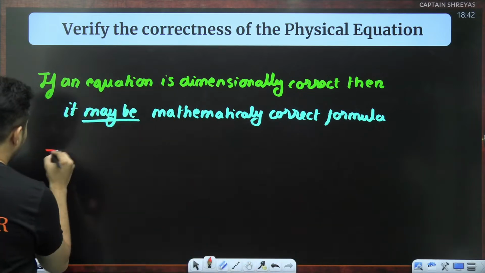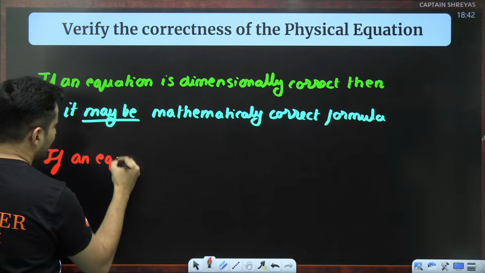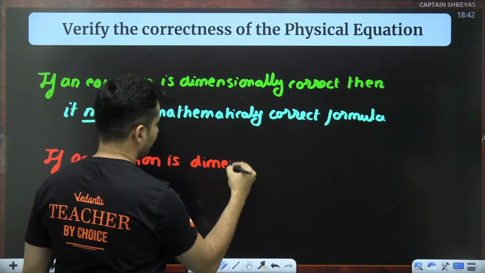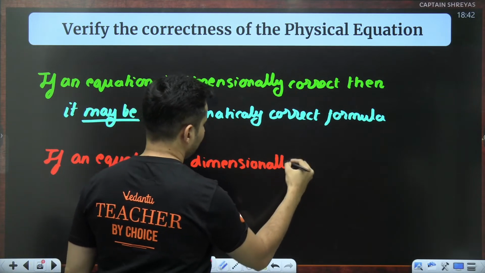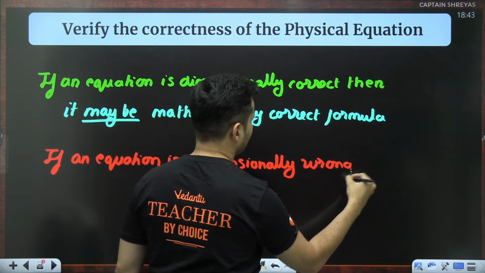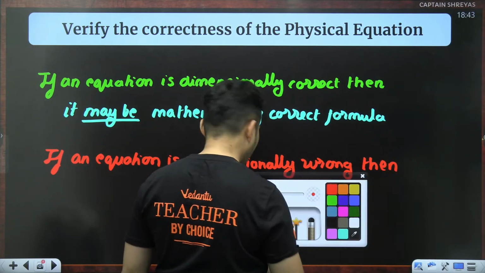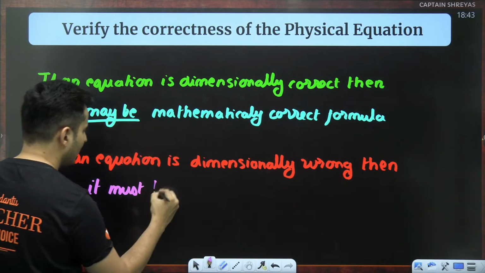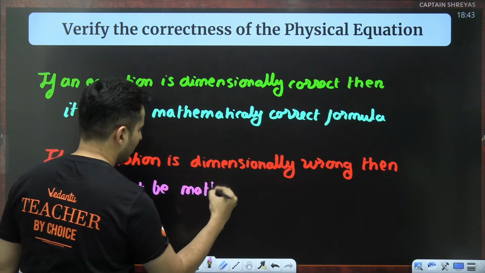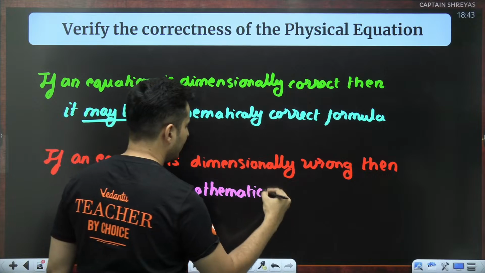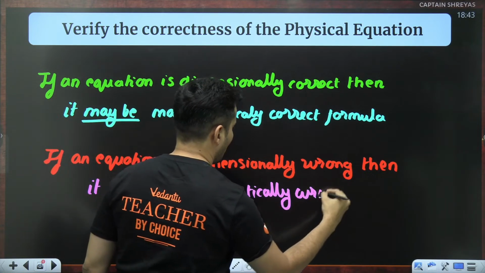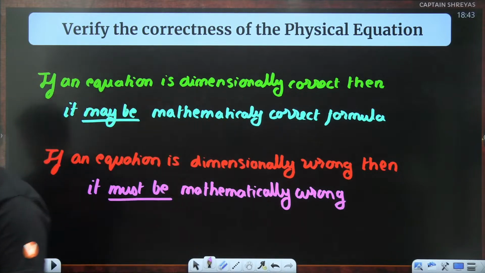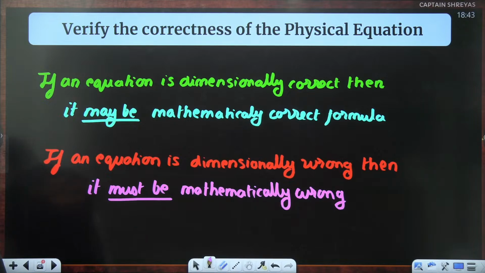But if an equation is dimensionally incorrect, dimensionally wrong, then there is a difference: maybe, and must be. It must be mathematically wrong. Very, very important. It must be mathematically wrong. Are these two sentences absolutely clear? Give me a thumbs up in the chat box quickly.